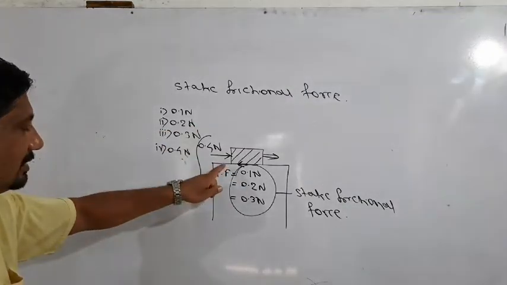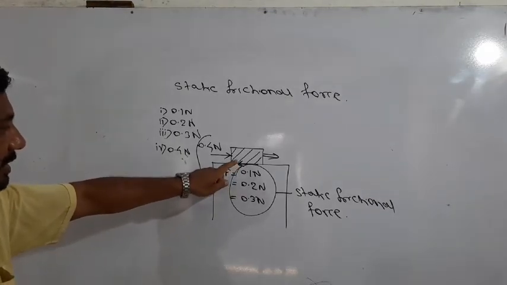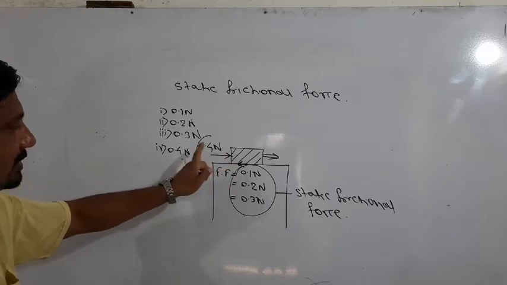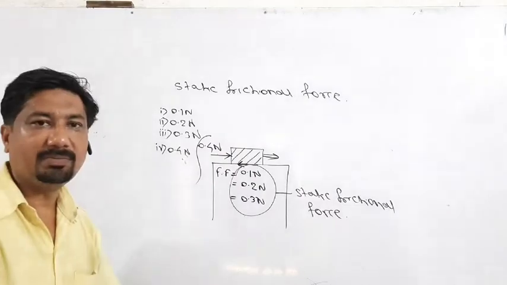That means here the maximum value of frictional force does not oppose this force. The applied force must be greater than the maximum value of frictional force.